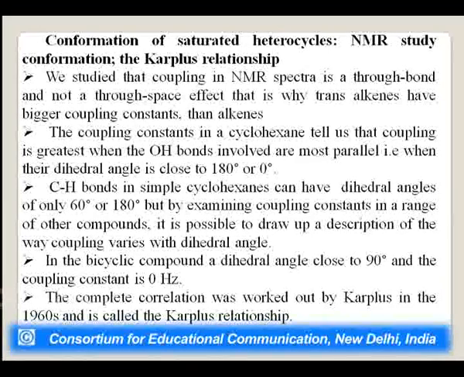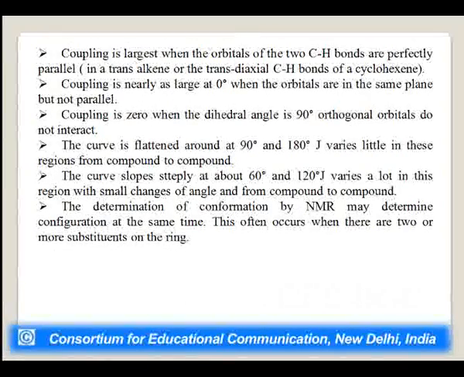The complete correlation was worked out by the scientist Karplus in the 1960s, and this is called the Karplus relationship. It is easiest to understand as a graph of J against dihedral angle. The coupling is largest when the orbitals of two carbon hydrogen bonds are perfectly parallel, that is, in the case of trans diaxial carbon hydrogen bonds of a cyclohexane.